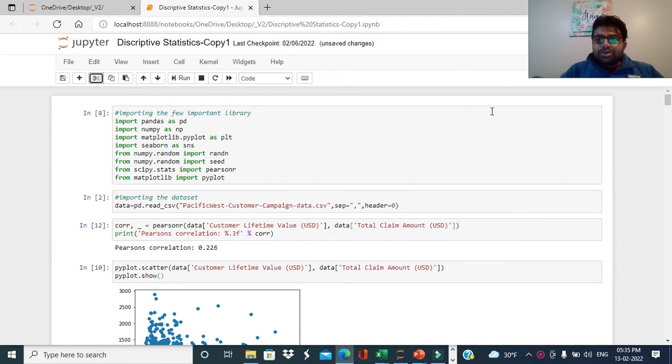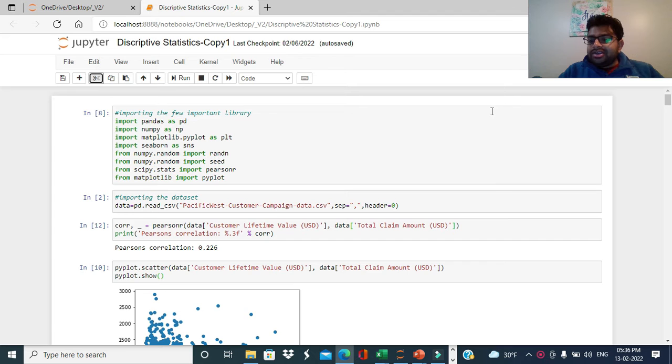Now I would like to show you how we can get the correlation statistics as well as regression statistics in Python with the simple use of a few libraries, such as the Pearson R function within the SciPy library, as well as the statsmodels library. We can have these two statistics calculated.